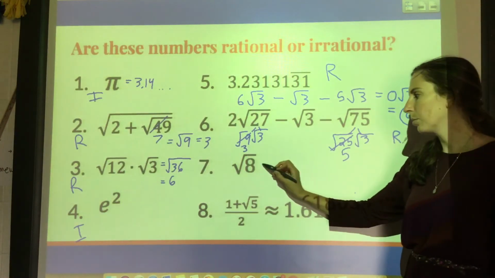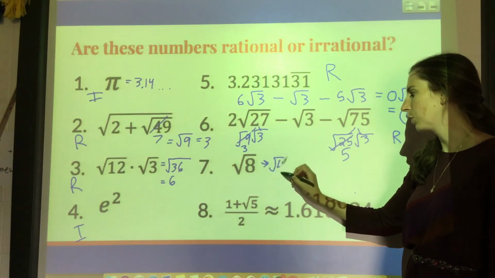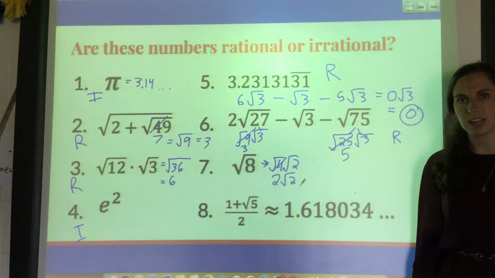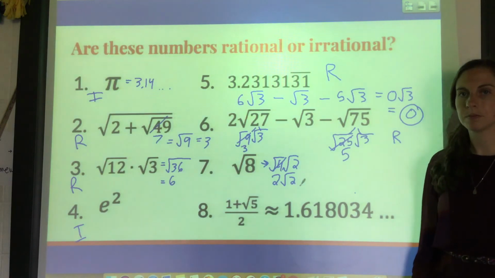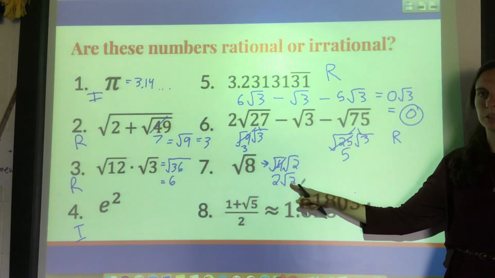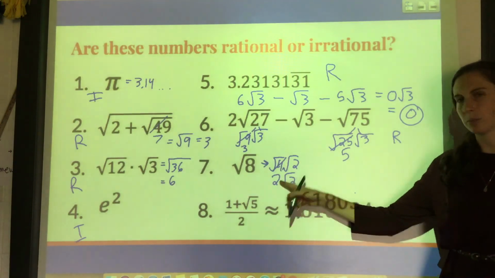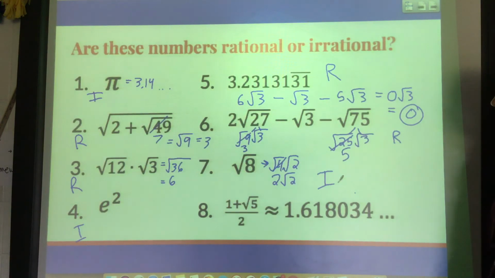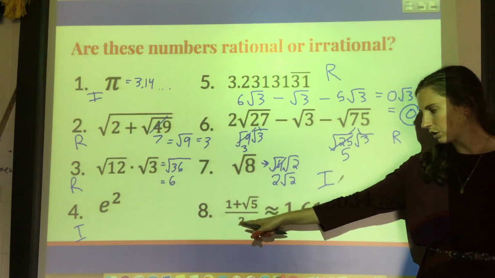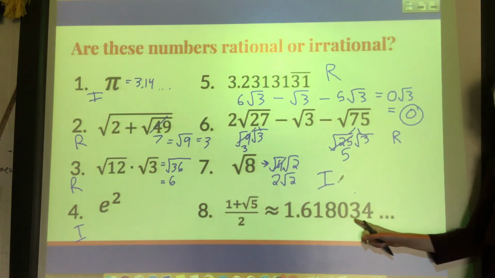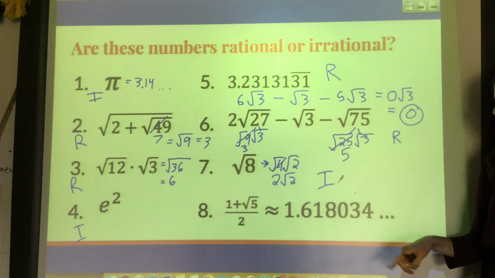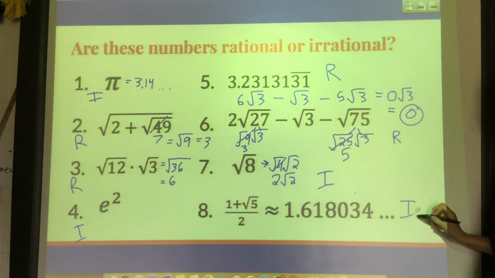Square root of 8 we could try to break down into like square root of 4 and square root of 2, which becomes 2 root of 2. But that's still going to be an irrational number because 2 times the irrational number is still going to be irrational. If you don't believe me, just put it in your calculator and you'll see that one is still irrational. Nothing fancy happened there. And if I do like 1 plus square root of 5 over 2, I get this big long decimal with dot dot dot, meaning it just keeps going. It doesn't look like it repeats or ends at all, and so this one is also irrational.